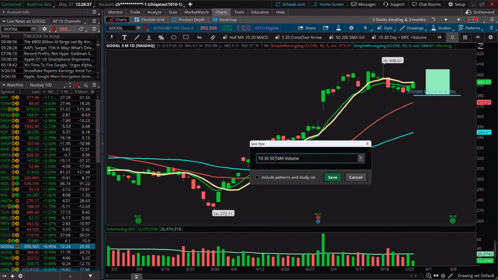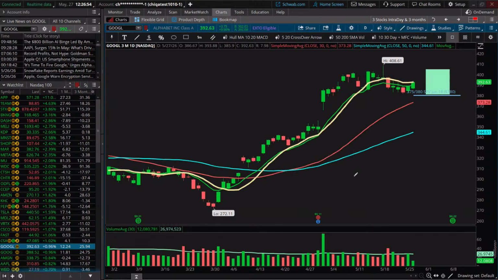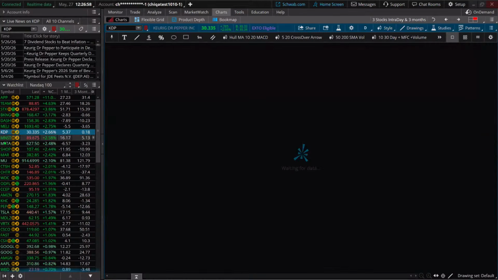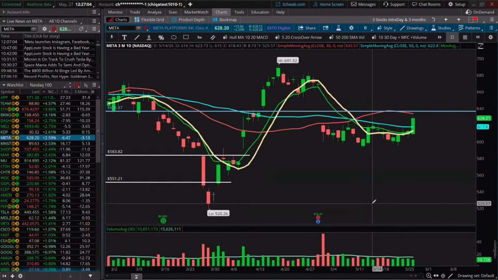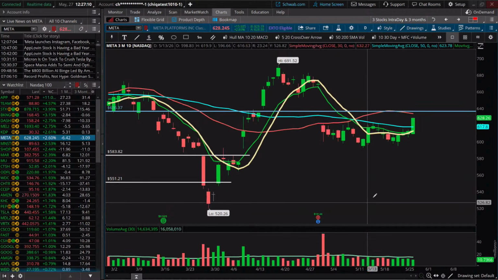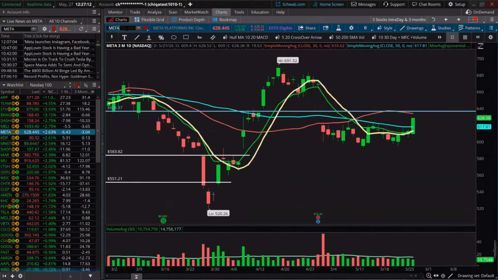So if I wanted to do one with a 100 on here as well, I'd change the name, click on include patterns and study set, and then hit save. Now, I already have one of those, so I'm not going to do it again. I'm just going to hit cancel here. But that's how, if you're going down your watch list looking at the charts and you want them all to have the same chart in the background, you can easily accomplish that with a study set or a style.